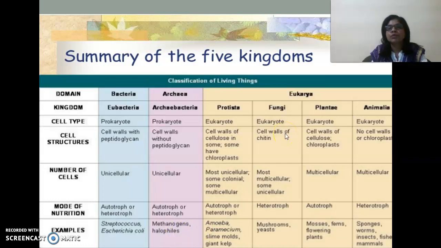The next kingdom is Protista. Protista includes all unicellular eukaryotic organisms, whether they are autotrophic or heterotrophic. Protists are actually the connecting link between all the rest of the kingdoms, because some protists are plant-like, for example Euglena.